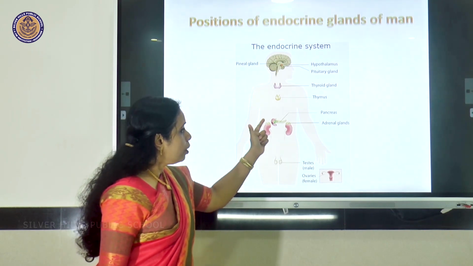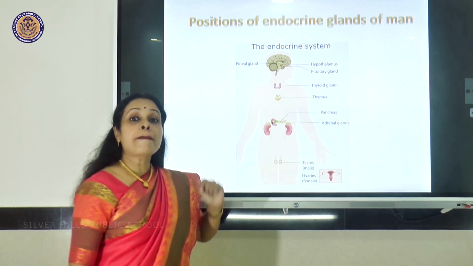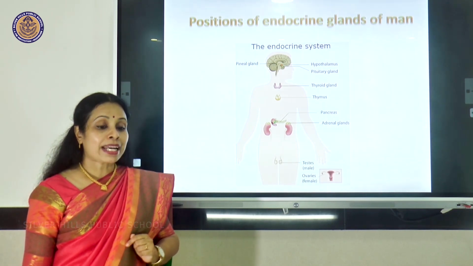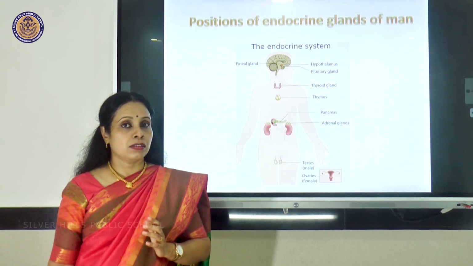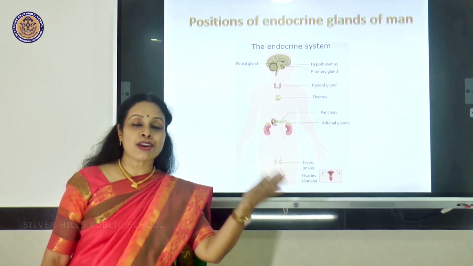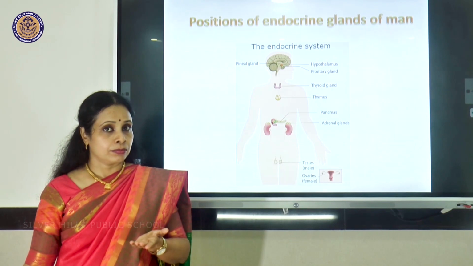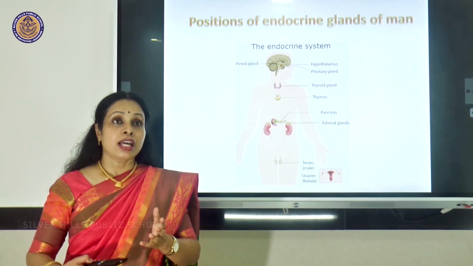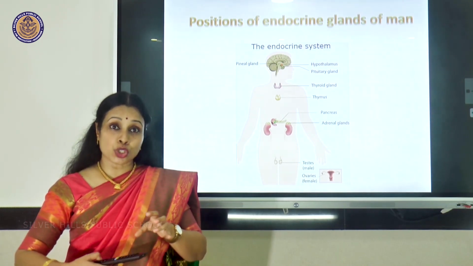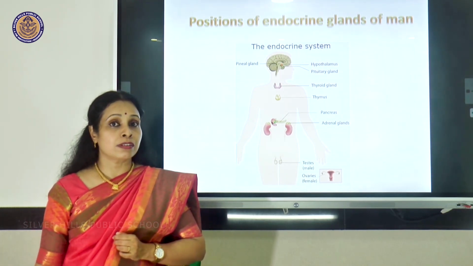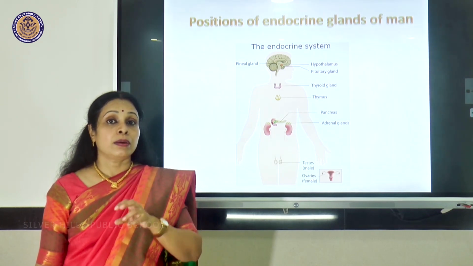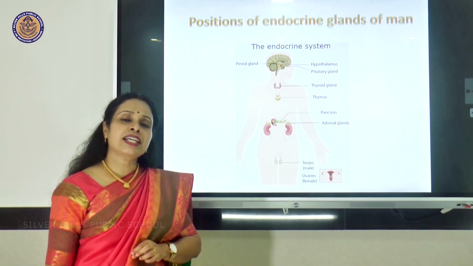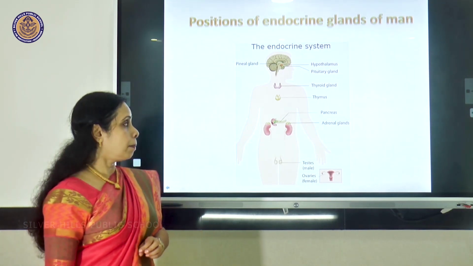Now, near to the stomach, there is the pancreas. That is an endocrine gland. Pancreas, we can say, is a mixed gland. Mixed because it is both endocrine and exocrine. It is secreting some hormones, and it is also having tubes. The pancreatic juice is secreted through those tubes into the part of the small intestine called duodenum. So pancreas, we can say, is a mixed gland.